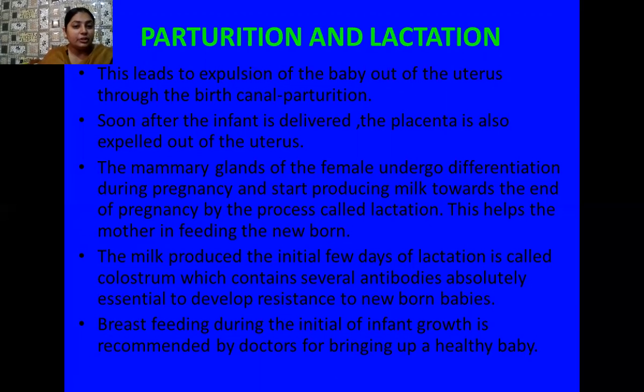The milk produced during the initial days of this lactation period is called colostrum. It is a yellow colored milk which contains several antibodies, and these are absolutely essential to develop resistance in newborn babies. Breastfeeding during the initial stage of infant growth is recommended by doctors for bringing up a healthy baby.